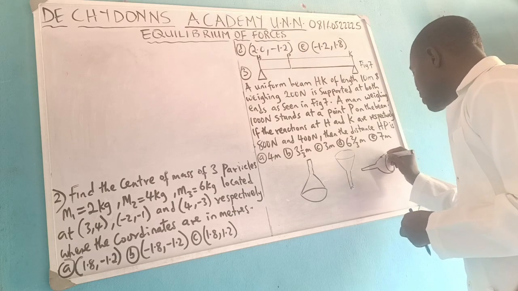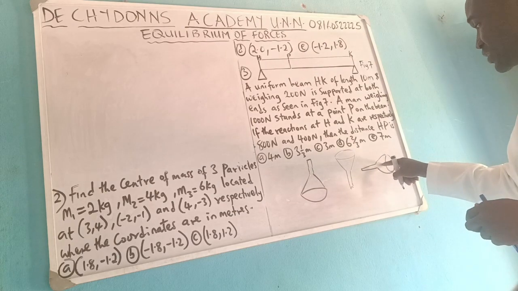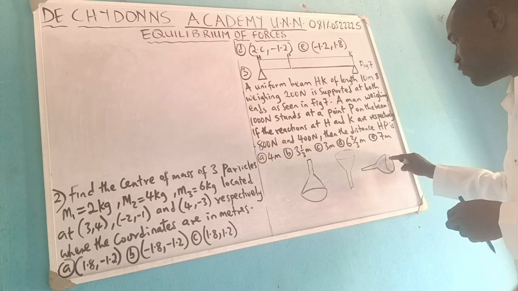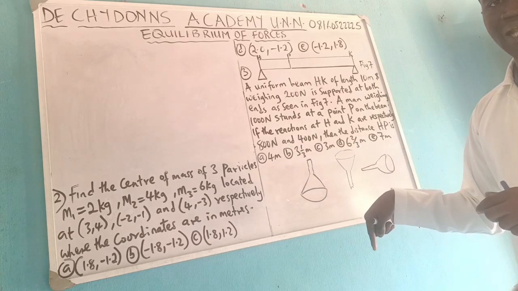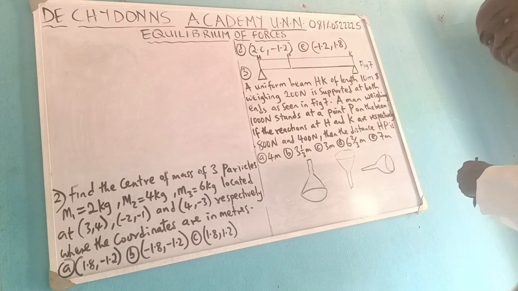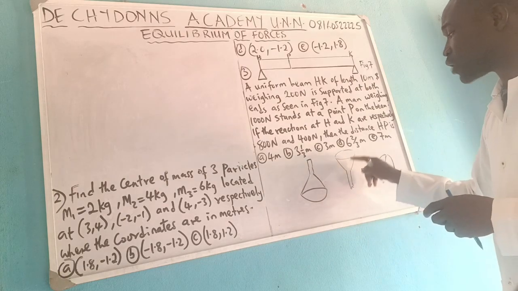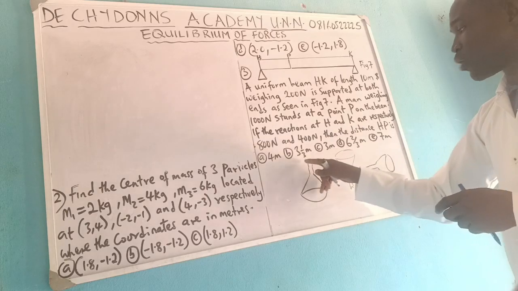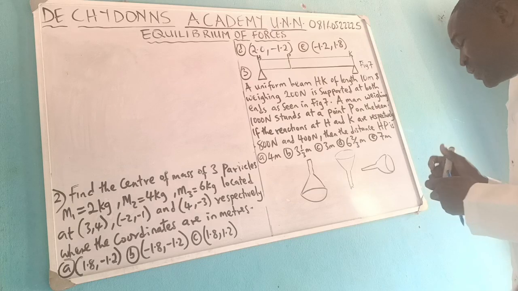Now, we notice that the center of gravity of this will be located always within the base. If you tilt it, it will return back to this original base. It will just move and return back. So it is always within the base. But this one, if you tilt it small, it will fall. It will not return back. This one, when you tilt it, it will still return to its original base. Please have it in your mind.